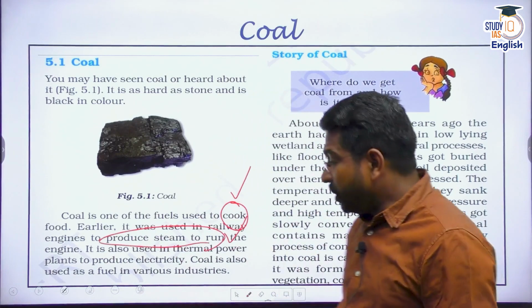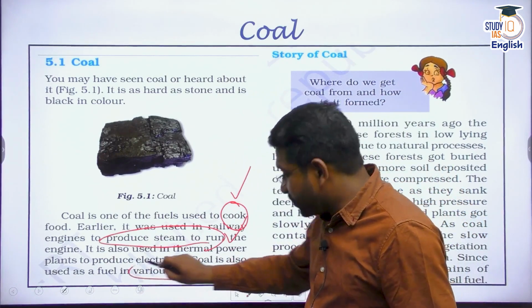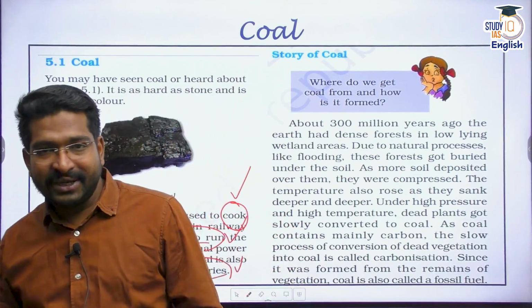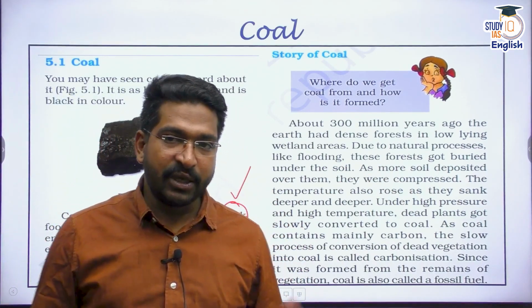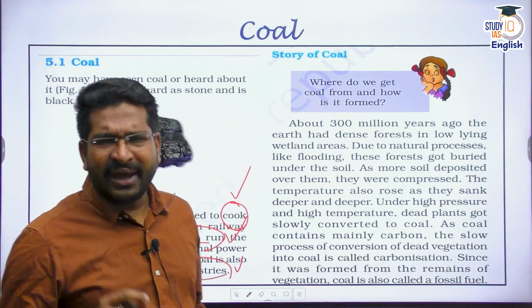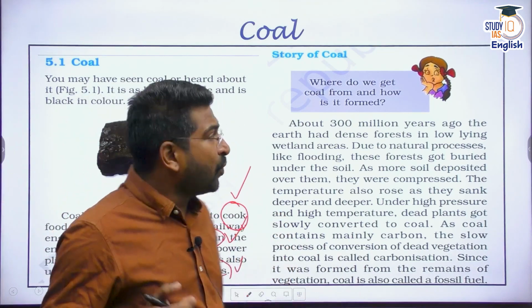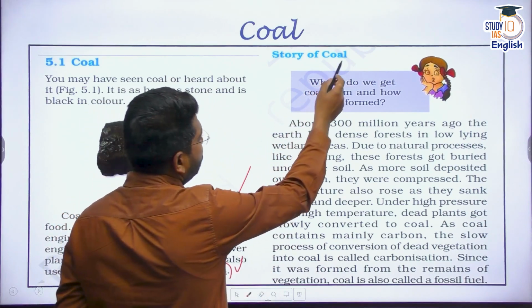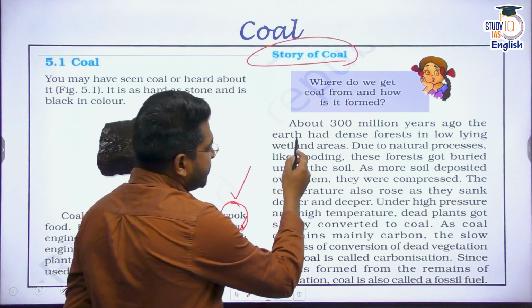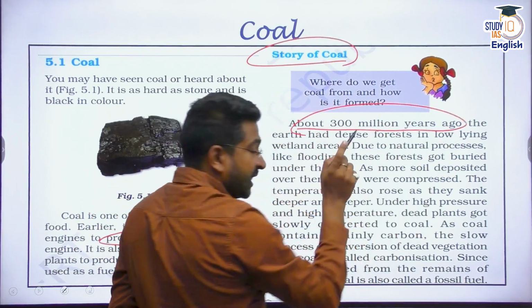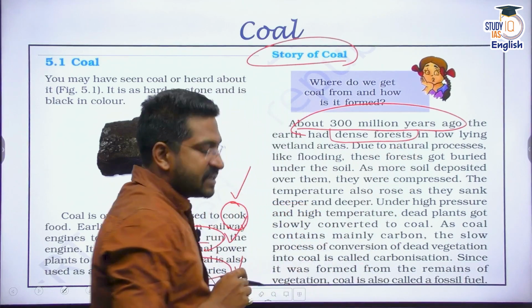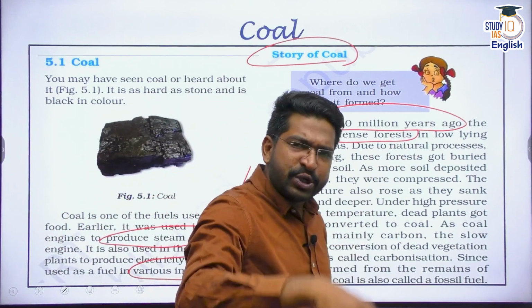And coal is also used in many industries, especially industries that need an enormous amount of energy, steel industries and others, right? They all use coal. Now the question is, sir, how is this coal formed? Can I get coal anywhere? See, coal formation, or the story of coal, is very, very interesting. Around 300 million years ago, the dense forests in the low-lying wetland areas submerged into the crust.